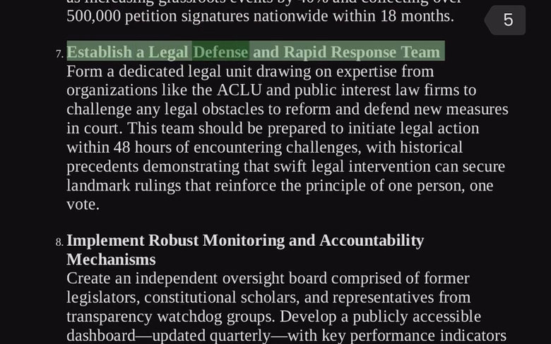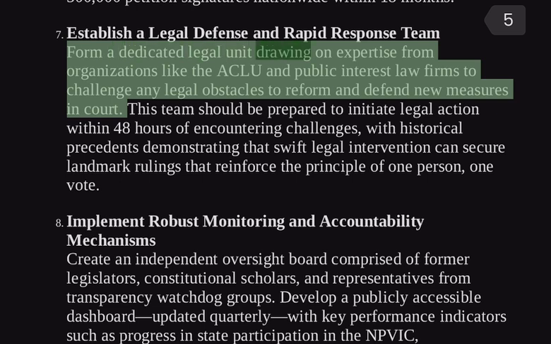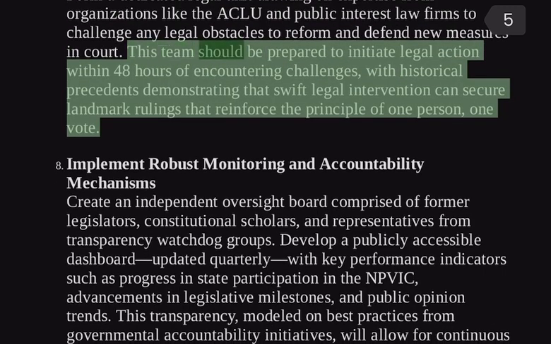7. Establish a legal defense and rapid response team. Form a dedicated legal unit drawing on expertise from organizations like the ACLU and public interest law firms to challenge any legal obstacles to reform and defend new measures in court. This team should be prepared to initiate legal action within 48 hours of encountering challenges, with historical precedents demonstrating that swift legal intervention can secure landmark rulings that reinforce the principle of one person, one vote.